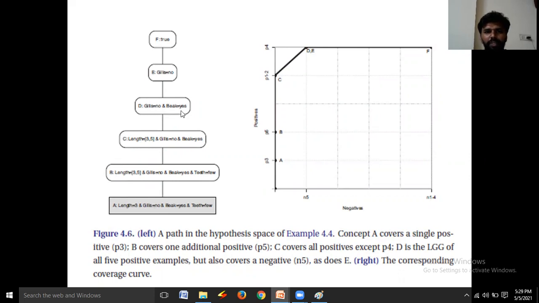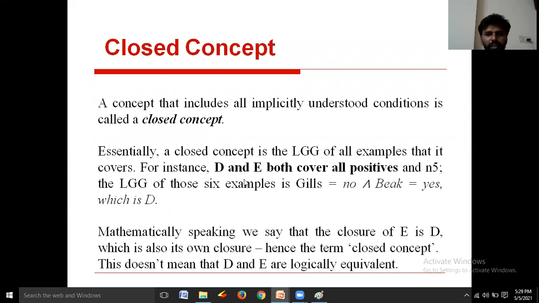Now observe the hypotheses D and E. Here in D, Gills is equal to no and B is equal to yes, and in E, Gills is equal to no. Consider this: these two are most similar ones, right? Now observe this. These are closed concepts, but these are not equal.